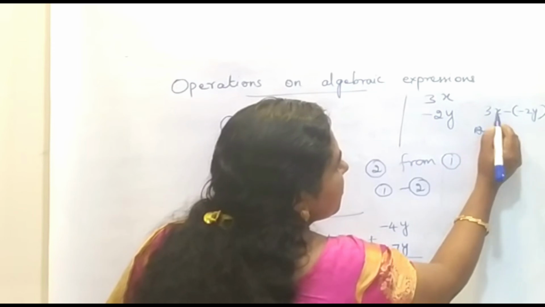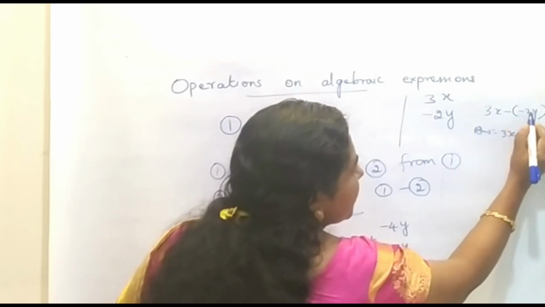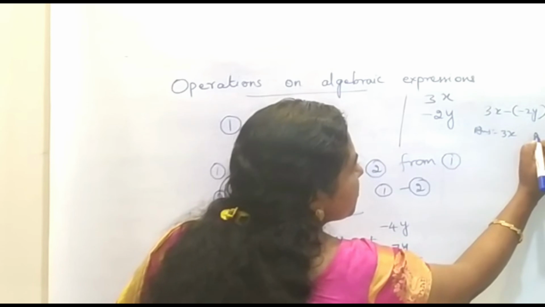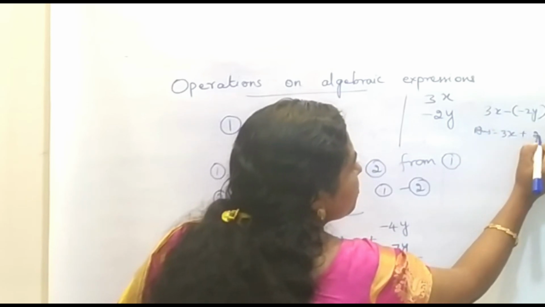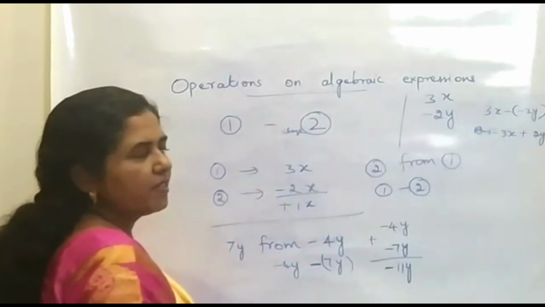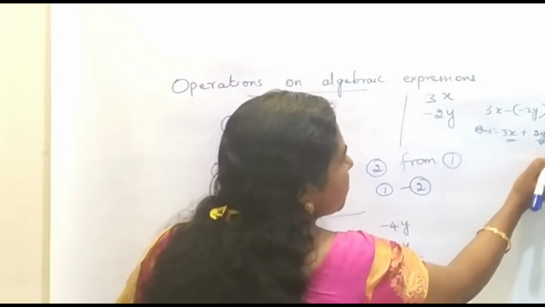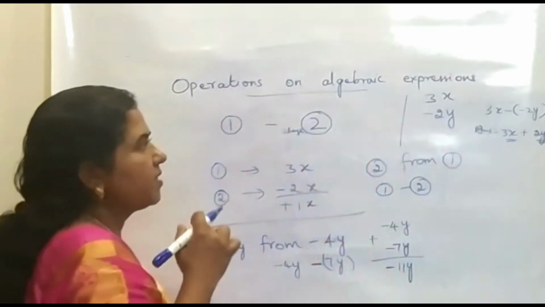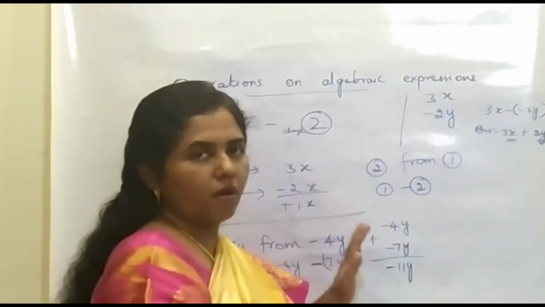The answer is equal to 3x. This is the second number. It has a minus sign. So we have to change that sign. So it becomes plus 2y and then convert to addition. So plus 2y. That's all. So 3x plus 2y. We cannot proceed further because here it is x and here it is y, so we can keep as such. Okay. So this is subtraction of monomials.